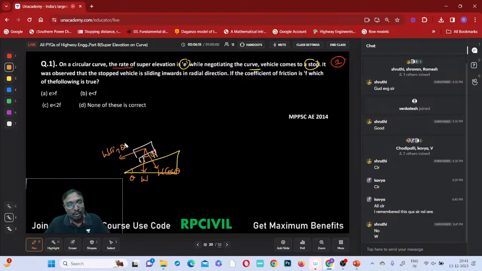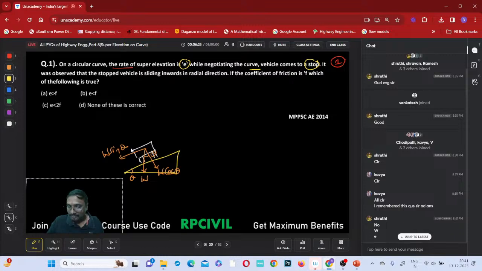Now tell me, who will cause sliding? Is any centrifugal force creating that sliding, or which one is creating sliding? If you observe, W sin theta will be creating the sliding. Yes or no? W sin theta is the force causing sliding in the downward direction, right?